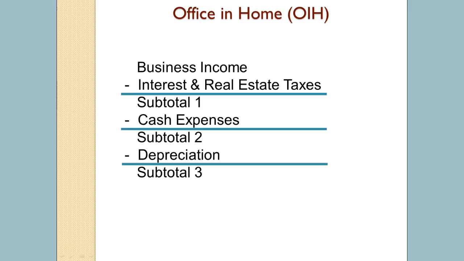This second subtotal may not generate a loss. If the second subtotal is still above 0, you can then deduct the portion of depreciation on the house that is attributed to the home office. Again, the third subtotal cannot be less than 0. In an effort to simplify this calculation, the IRS also allows a standard deduction of $5 per square foot for home offices up to 300 square feet.